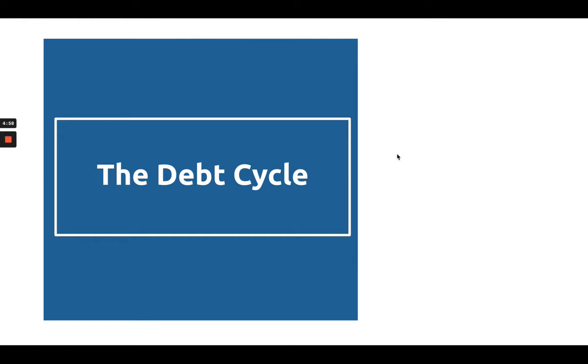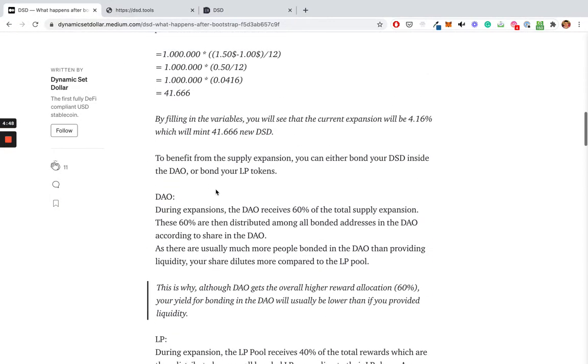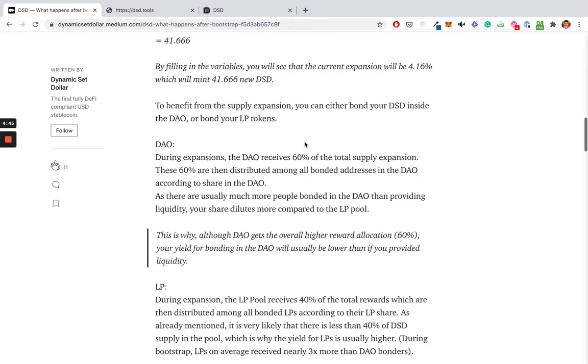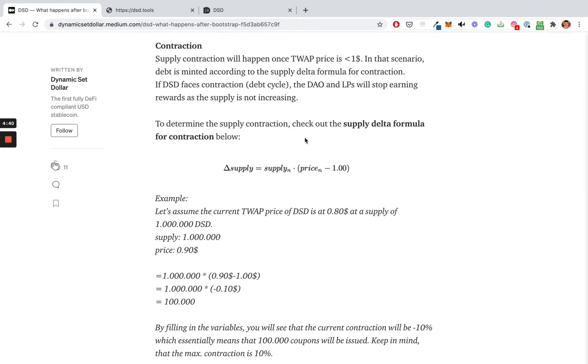The debt cycle. So what happens once the protocol enters the debt cycle, and why does that happen? First of all, we know the first scenario, which is the expansion, when the time-weighted average price is over $1. Now, the contraction or debt phase occurs when the time-weighted average price is under $1. Once that happens, the protocol needs to find a way to incentivize participants to bring the price back up to $1. Again, this is not a rebasing coin, so there's nothing like negative rewards or anything like that.